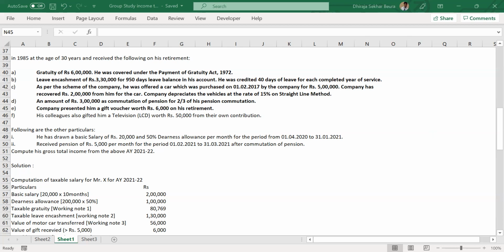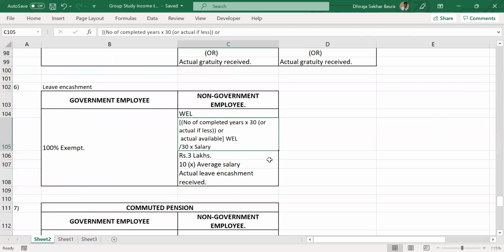Perfect. Now simplify it a bit. Whichever out of the two leave balances is lower, either the actual leave balance or the maximum of 30 days, into the number of completed years.